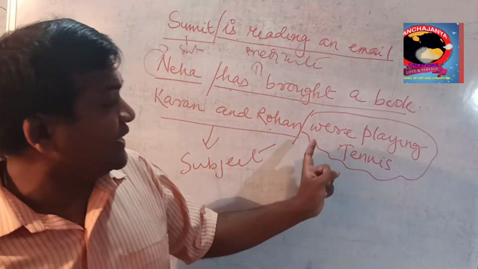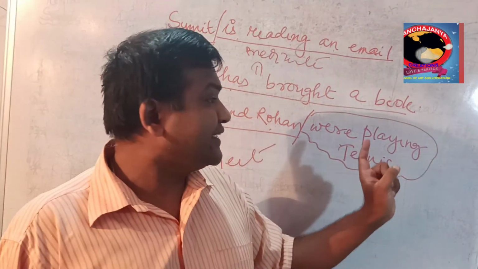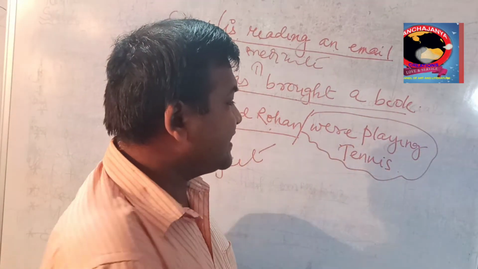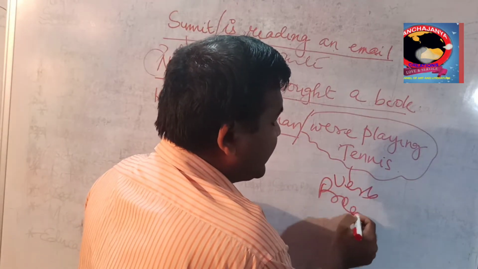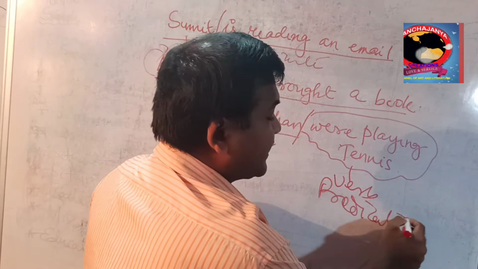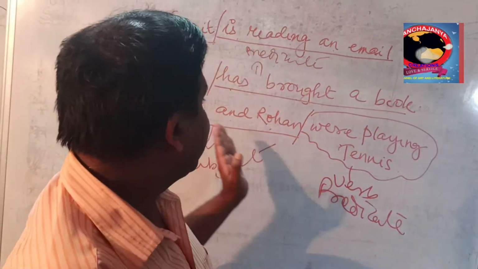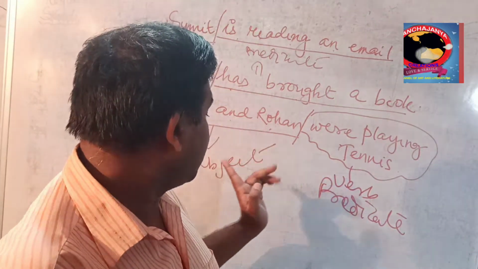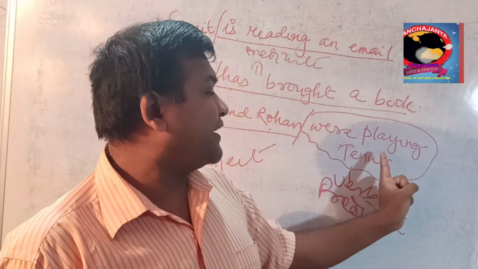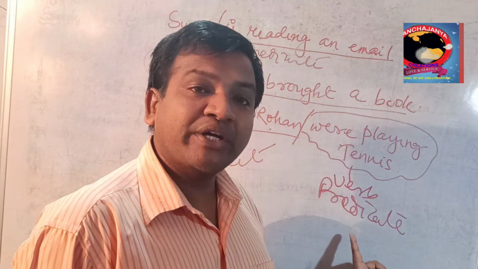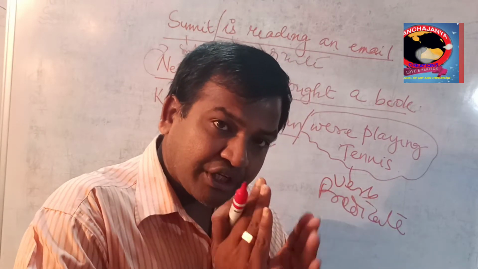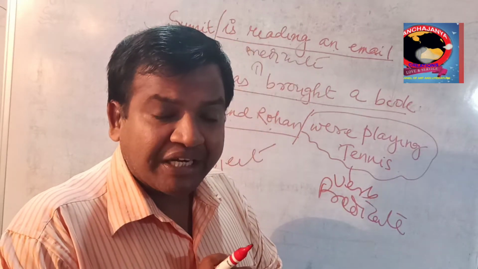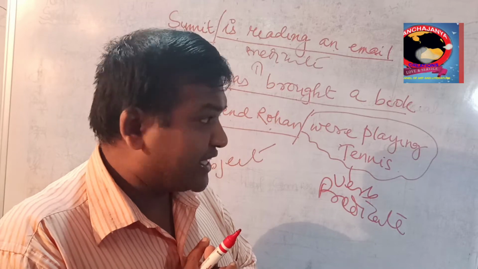They were playing tennis. Were playing tennis is the verb part. Hence this is called predicate. Keep in mind that Karan and Rohan is the subject and were playing tennis is the verb part, so that is called the predicate. I think you must have understood it clearly.